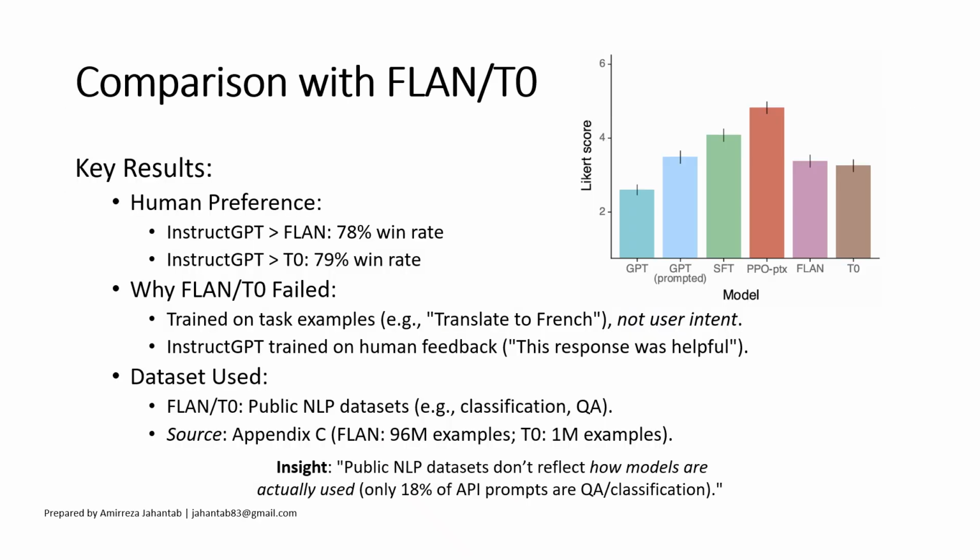Okay, here are the results for NLP tasks using the FLAN and T0 datasets. FLAN and T0 are public NLP datasets. You can find them in Appendix C of the original paper. When GPT-3 was fine-tuned with these datasets, we compared it with InstructGPT. The results show that InstructGPT achieved a 78% win rate against GPT fine-tuned with FLAN, and also a 79% win rate against GPT fine-tuned with T0 datasets.